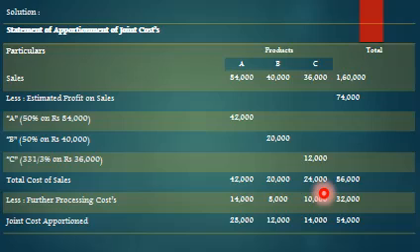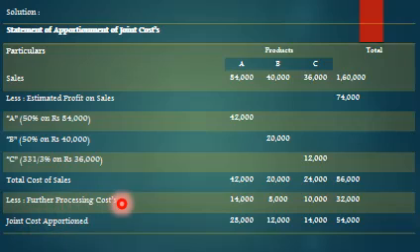See how it is. It is a statement of apportionment of joint cost. Particulars, products: total sales, 84,000 is already given in the problem, so total 1,60,000. Estimated profit on sales: 50% on 84,000 comes to 42,000, 50% on 40,000 comes to 20,000, 33 1/3% on 36,000 comes to 12,000. So the total estimated profit on sales is 74,000. The total cost of sales: 84,000 minus 42,000, 42,000, 20,000, 24,000. The total cost of sales is 86,000.